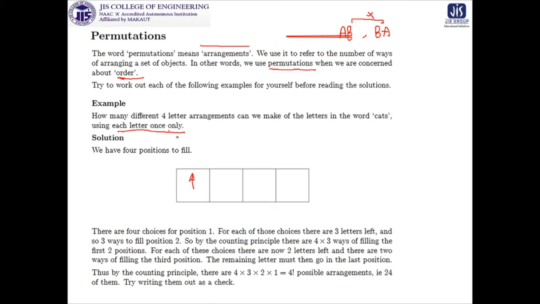But as repetitions are not allowed, for the next we have 3 possibilities, here it is 2, here it is 1. So we are getting 4 factorial, because we are multiplying them according to the product rule, and we get that the total number of possible arrangements will be 24.